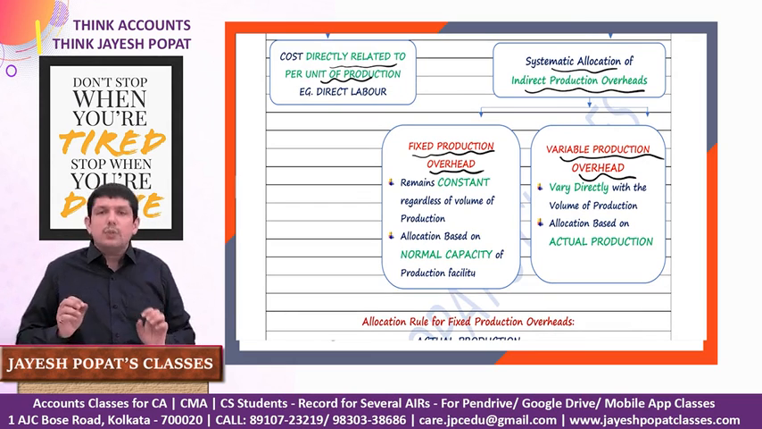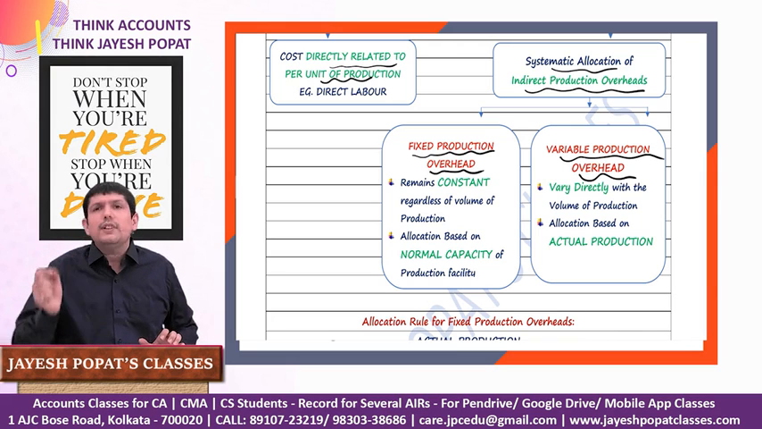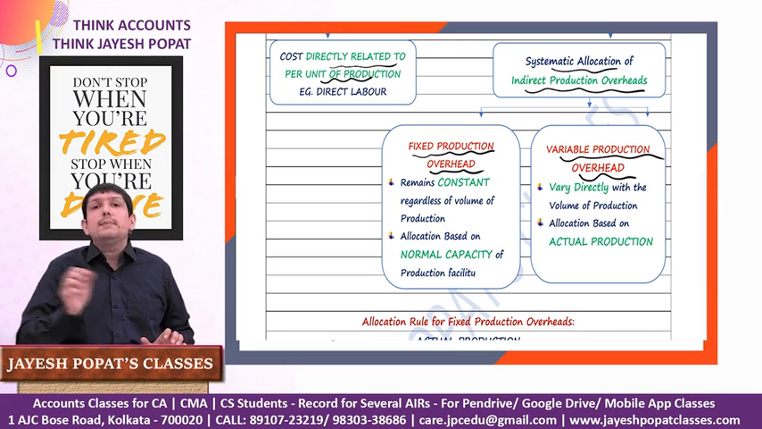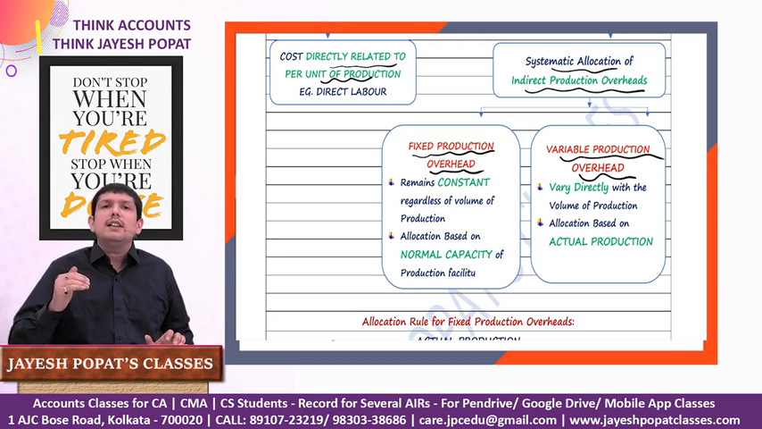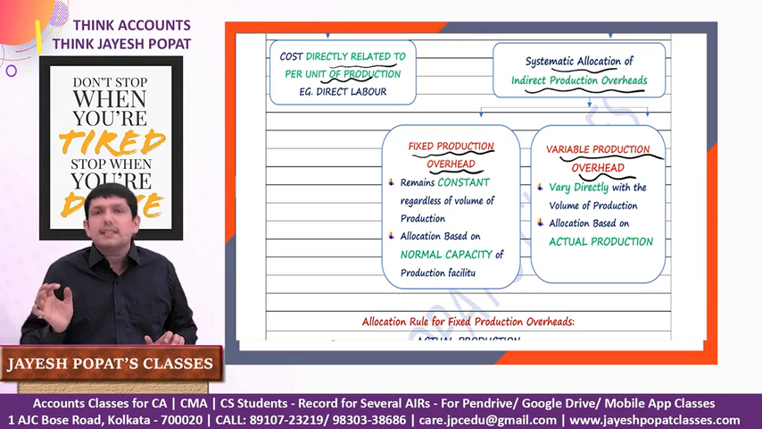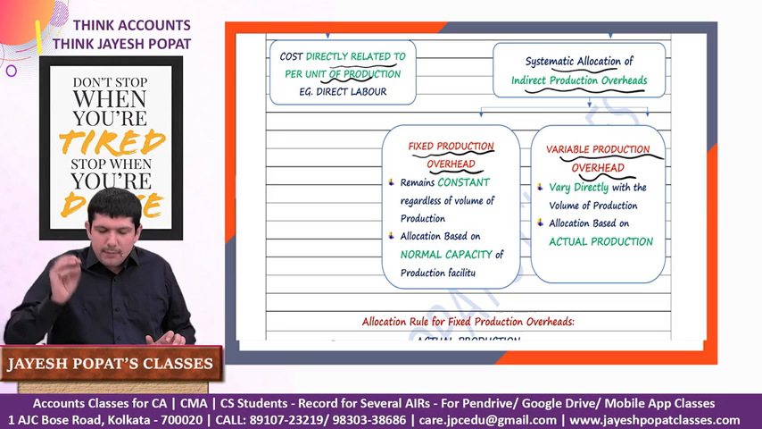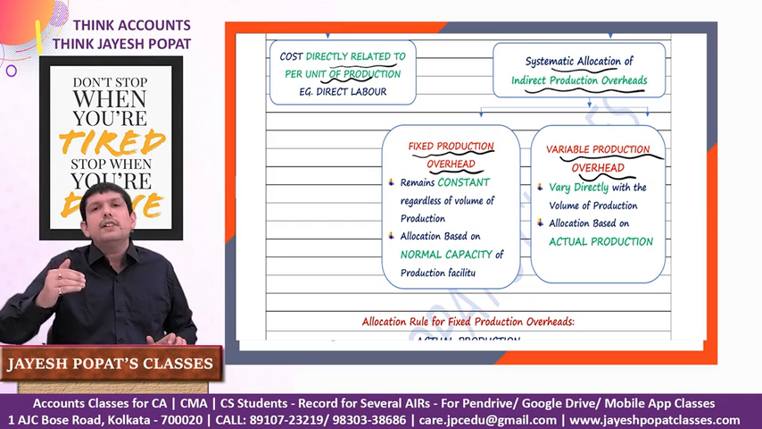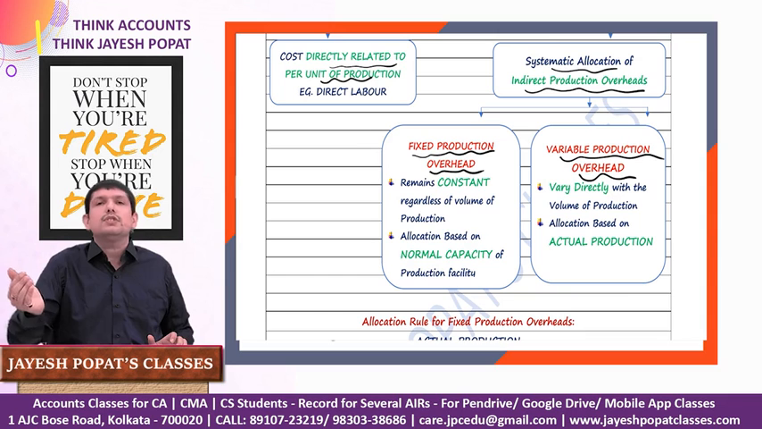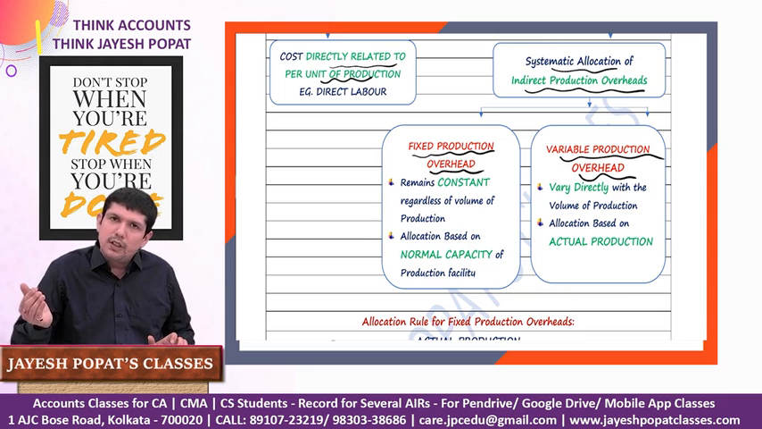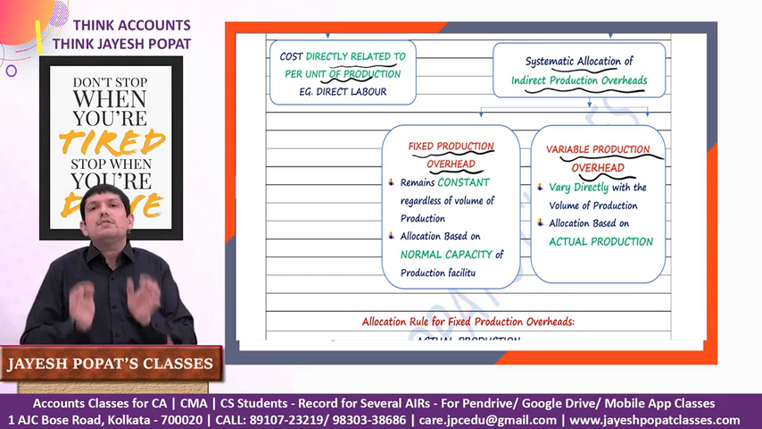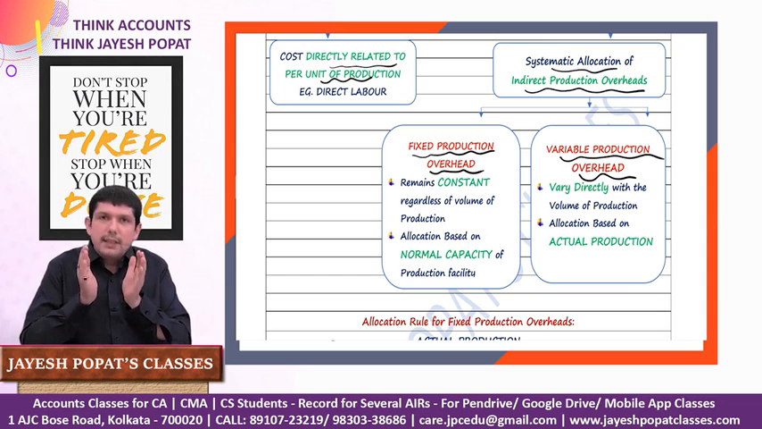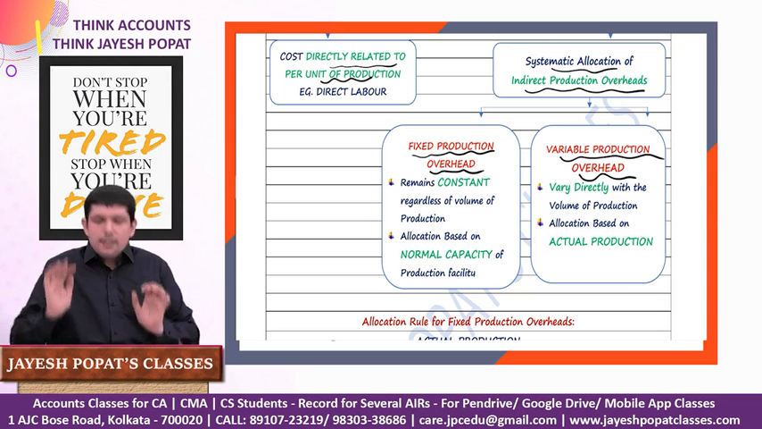What are fixed production overheads? These overheads are of a nature where the amount remains constant irrespective of the level of activity. Let's take an example: factory rent. If I manufacture 0 units, I still have to pay the same amount of rent to the landlord. If I manufacture 500 units, I have to pay the same amount of rent. If I manufacture 5,000 units, I still have to pay the same amount of rent. So these expenses remain the same irrespective of the level of production.